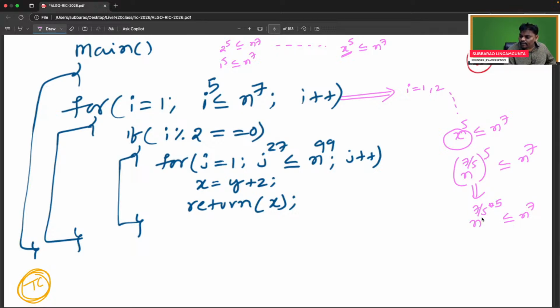Remember, I will keep on repeating. So the first loop runs n power 7 by 5 times.